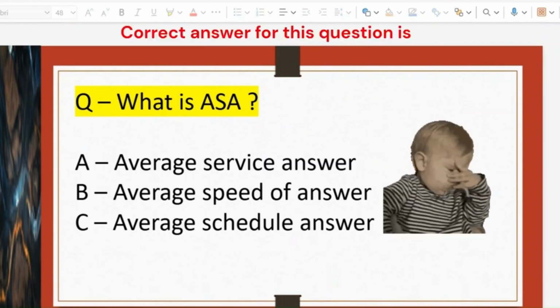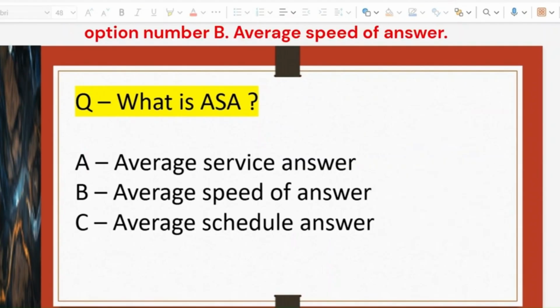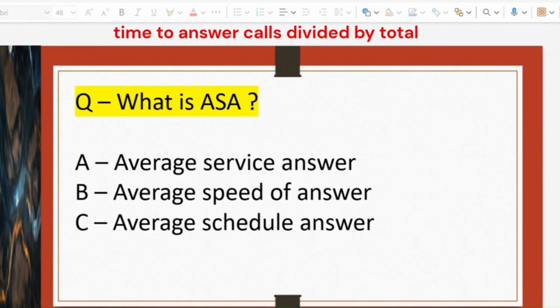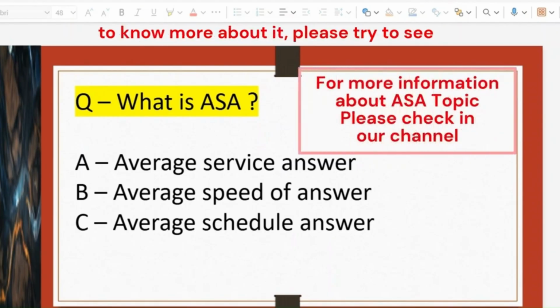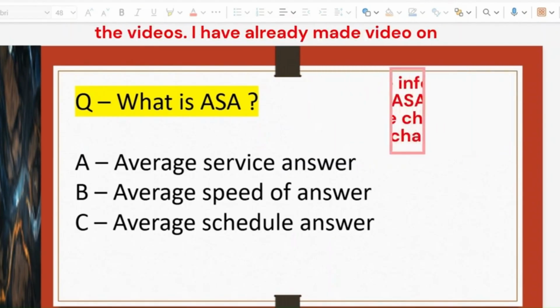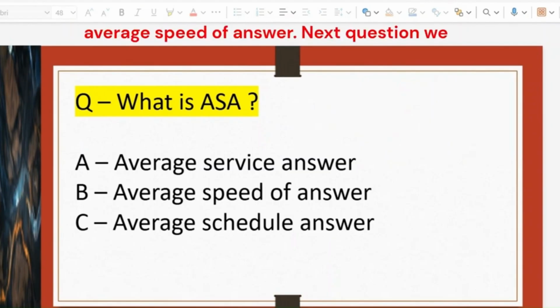Correct answer for this question is option number B, average speed of answer. So basically it means total wait time to answer calls divided by total calls answered. So that is the formula for average speed of answer. And if you want to know more about it, please try to see the video I have already made on average speed of answer.